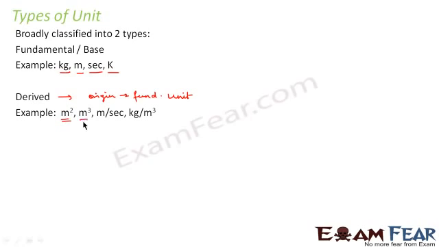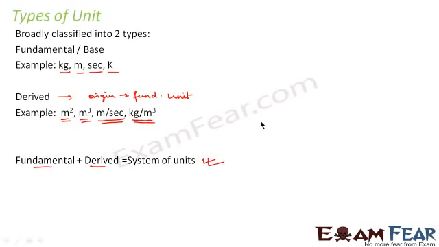Similarly, the unit for volume, that is meter cube, unit for velocity, meter per second, or the unit for density, that is kg per meter cube. They are all derived from the basic units, that is kg, meter and second. Now, these fundamental units plus the derived units together is known as the system of units.